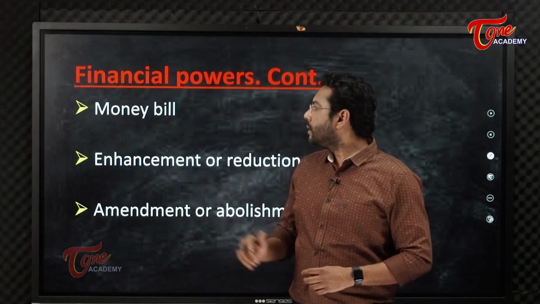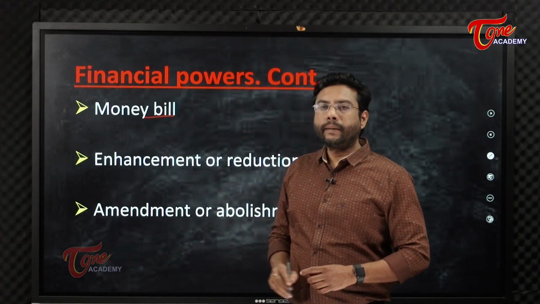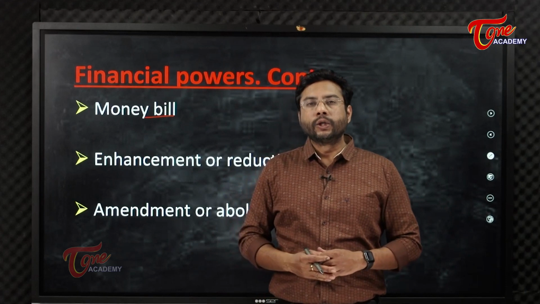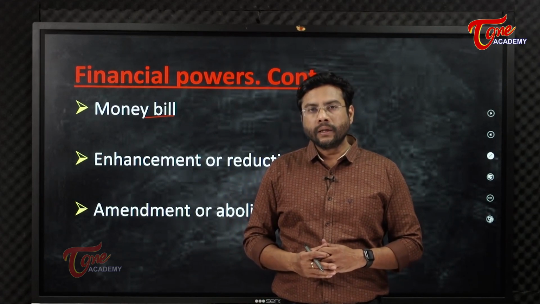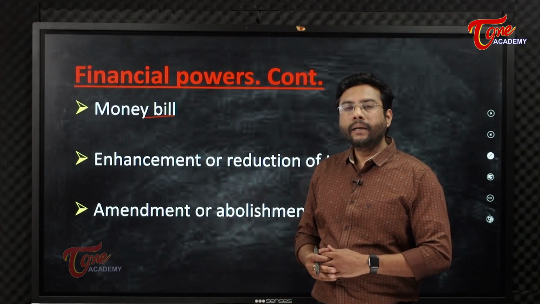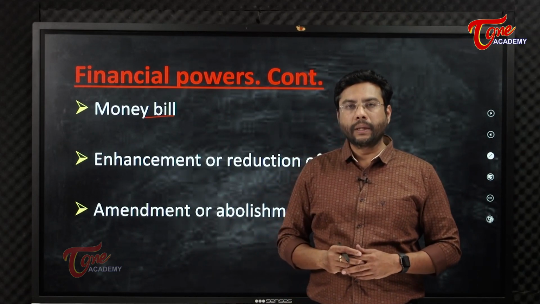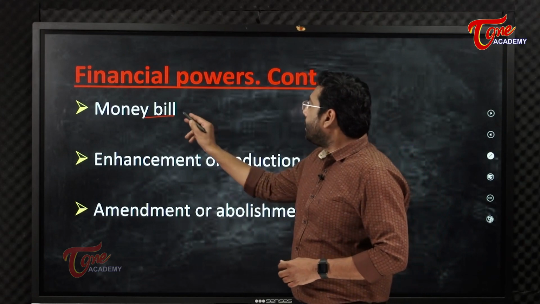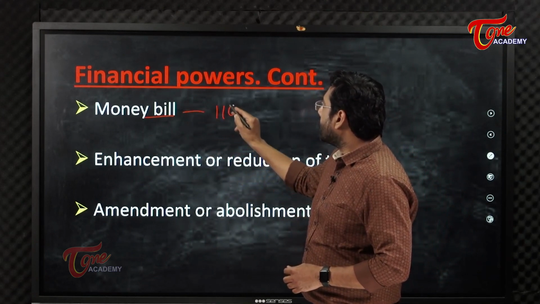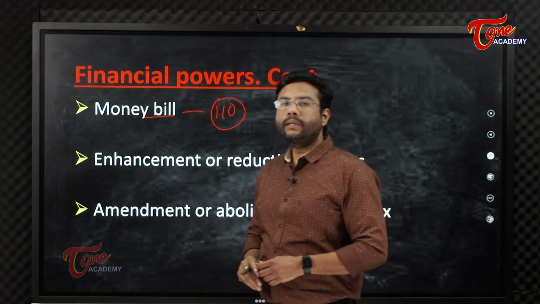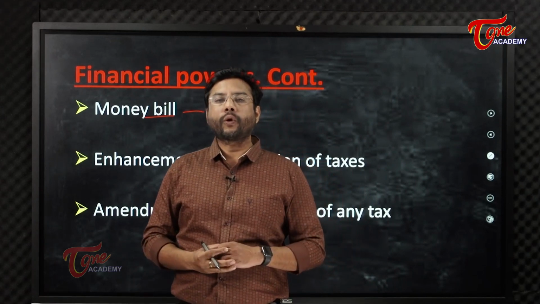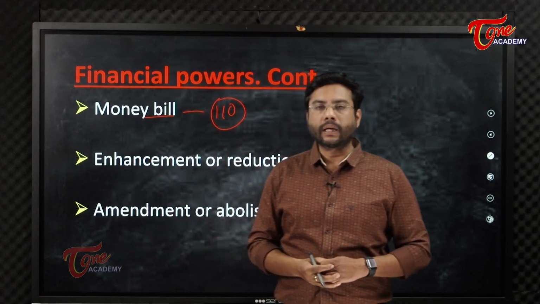We know that money bill is an important bill to be introduced only in the Lok Sabha, and money bill is also introduced by the prior permission of the President. So, money bill under Article 110, what are the important provisions we have under Article 110?